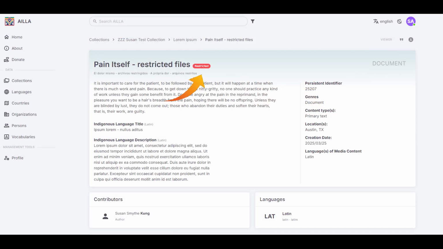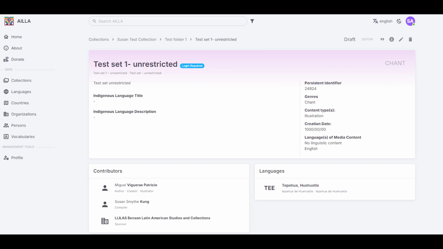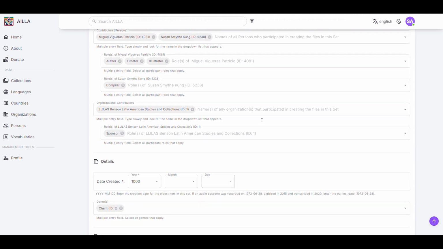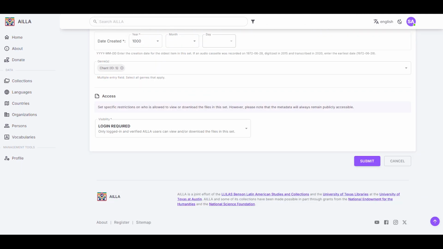Viewers can access restricted objects, which may be a collection, folder, or set. Editors can edit metadata and add folders, sets, or media files. This role also applies at the collection, folder, or set level.